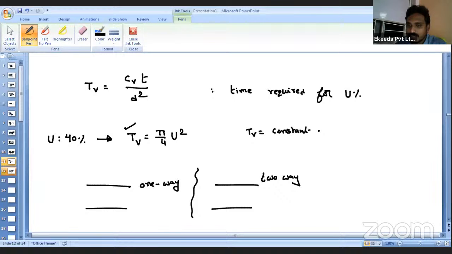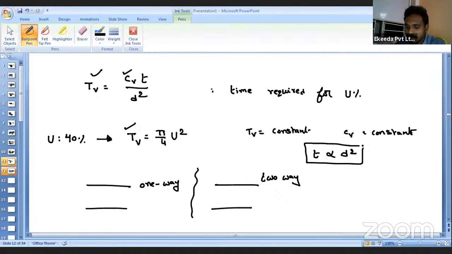Then what about the Cv value? If I am taking the particular soil, then my Cv is also constant. So what are the variable parameters here? This is constant, this is also constant. Then I can say the time required for the consolidation is directly proportional to D². What is D? D is nothing but the length of the drainage path. That means if we have a longer drainage path, then the time required for the same consolidation increases, isn't it? If this is a lesser value, then the time required for the consolidation decreases.